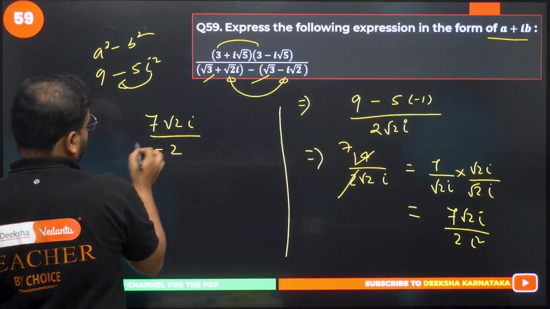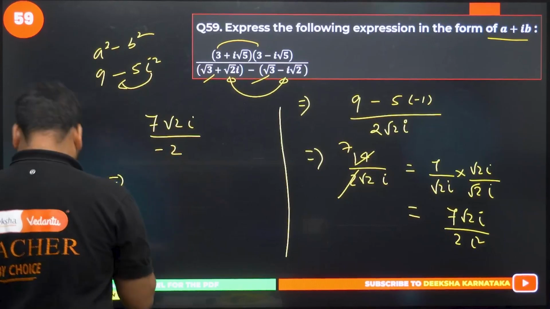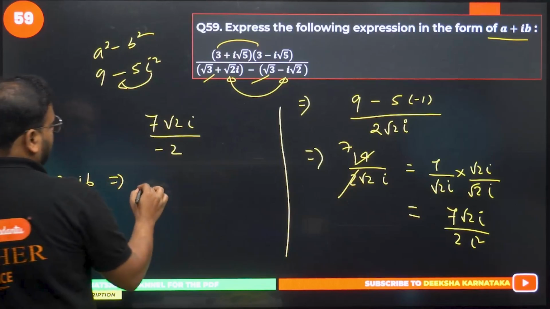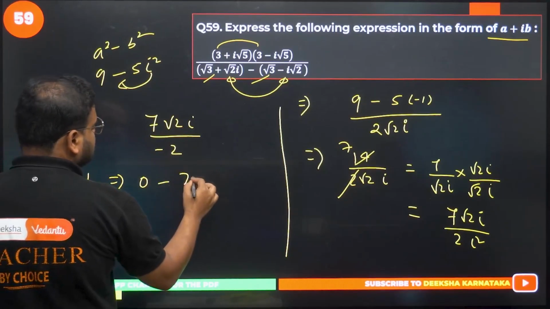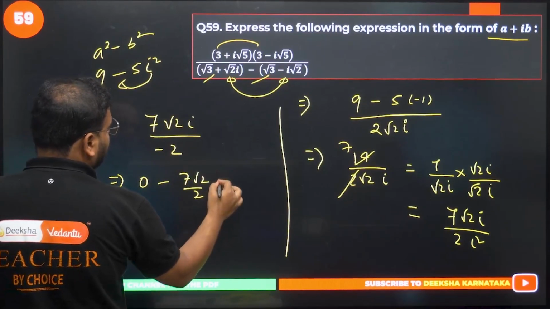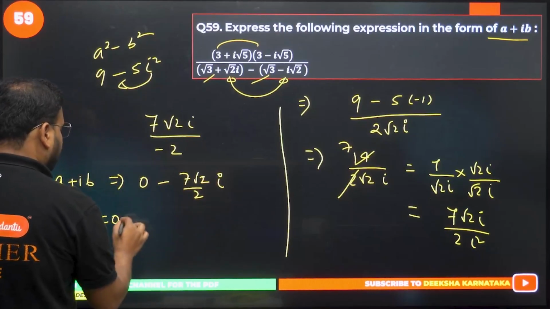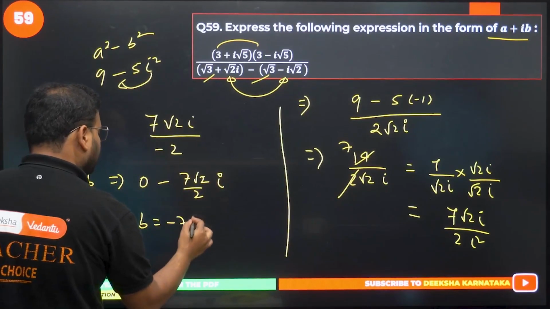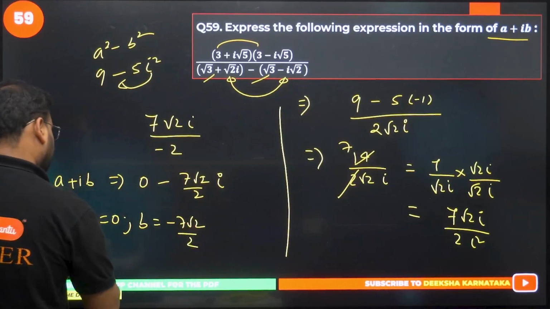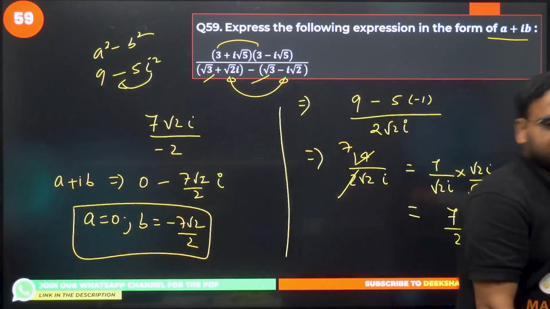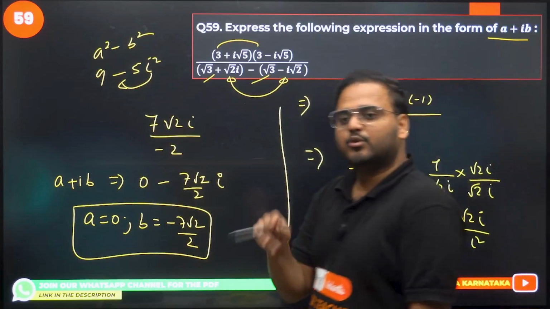This is my number. If I want to write in that a plus ib form, okay, have a look. It will become 0 minus 7 root 2 by 2 i, okay? So your value of a is nothing but 0, and value of b is nothing but minus 7 root 2 by 2. Please cross check. Please cross check. If I made any mistake in the calculation, let me know in the comment section.